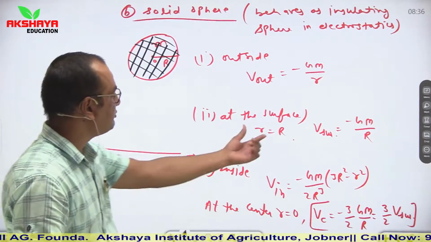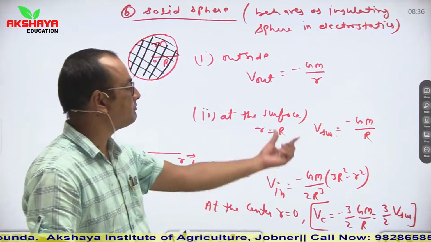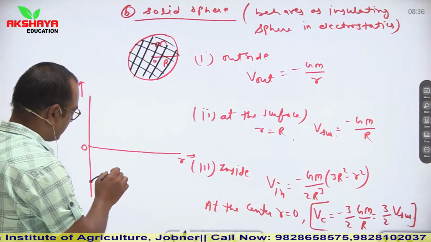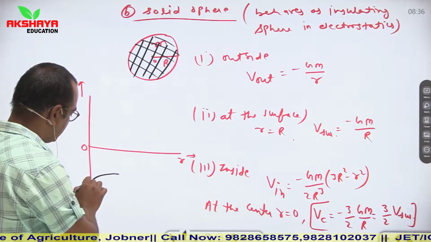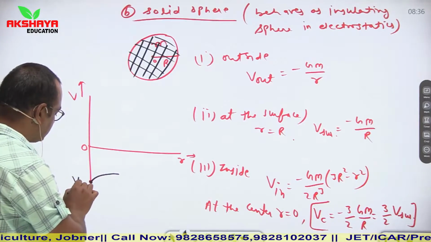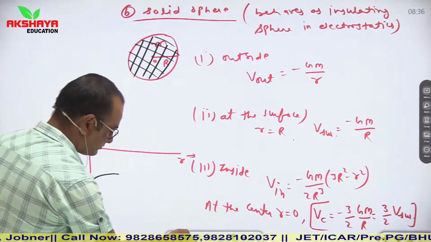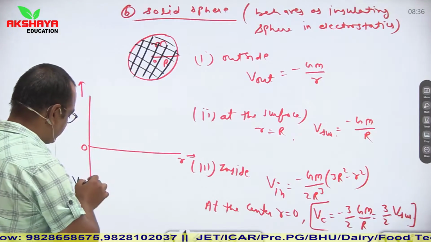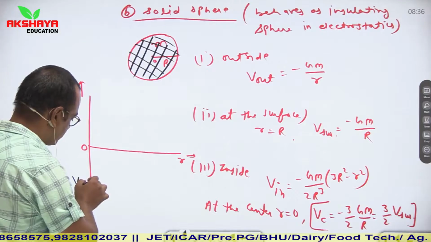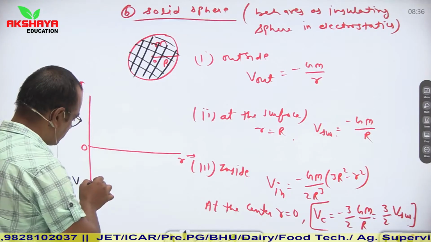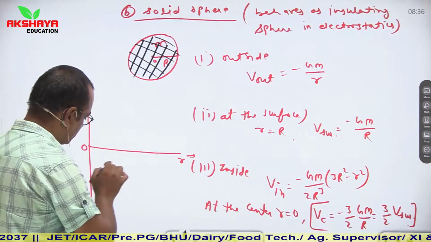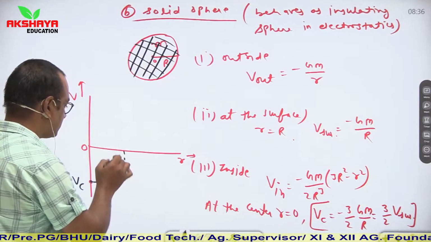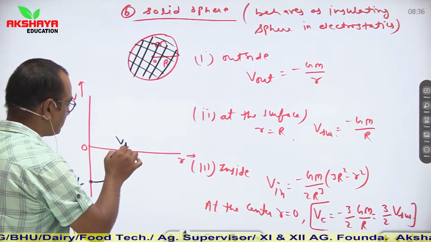And then as we reach the surface, its value is minus Gm upon R. It means it becomes constant. So here it is Vc, and let us say here it becomes V surface.